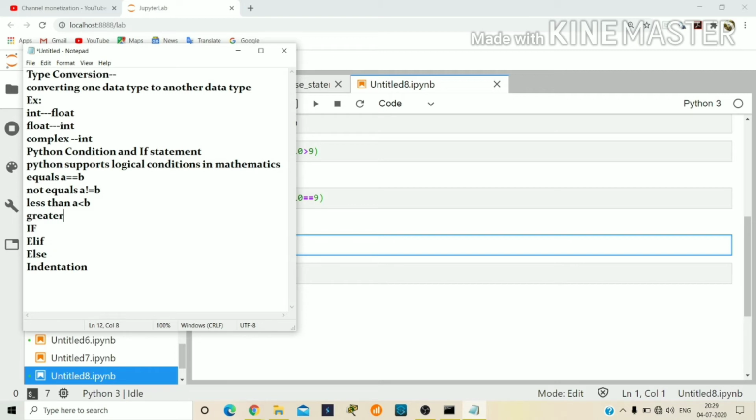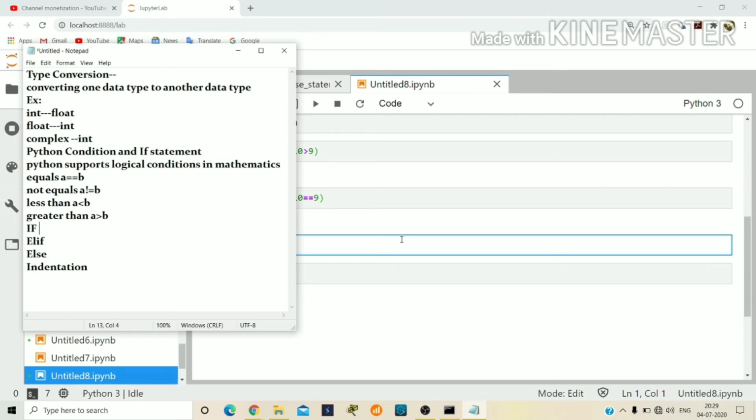These are all the logical conditions in mathematics, and Python supports them. I will show you a simple example, and I will cover the if condition in that example.